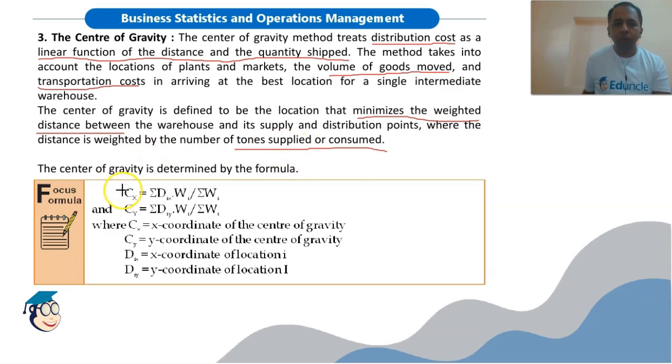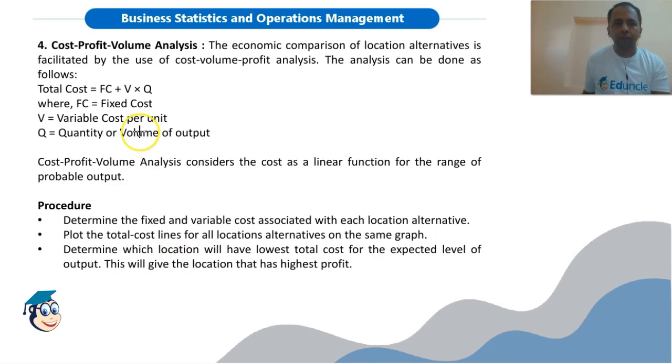Okay. The formula for center of gravity is this. You can remember this formula. So these Cx and Cy are the x and y coordinates of the location that we are evaluating. So Cx is the x coordinate of the center of gravity, Cy is the y coordinate, Dix is the x coordinate of the location which we are evaluating, and Diy is the y coordinate of the location.